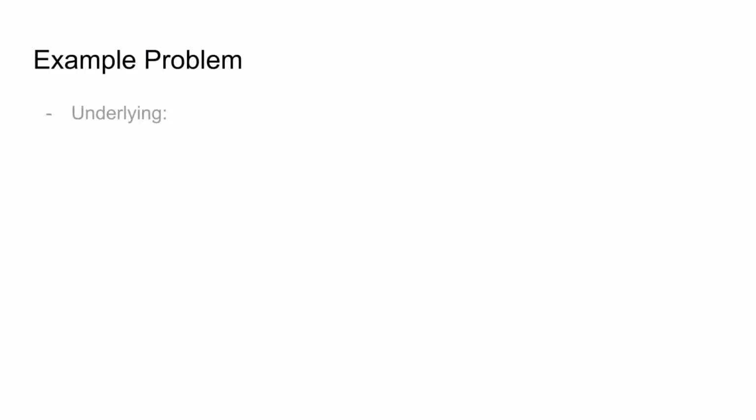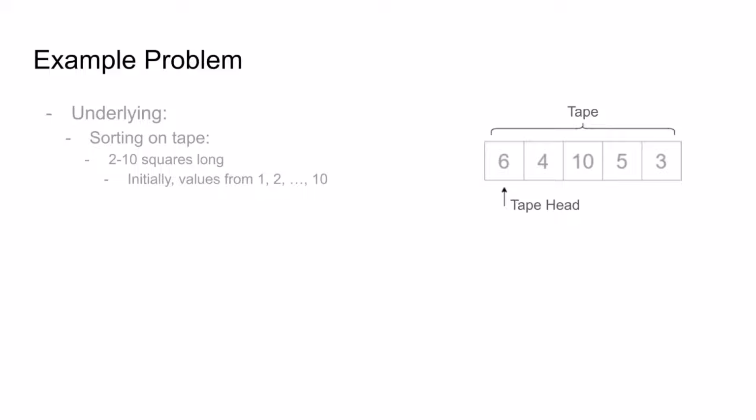But, to help make things more instructive for the audience, let's peel back the curtain to look at the underlying details of this problem. The problem solver, of course, is never given any of this. So this is actually a classic computer science problem, sorting, but on tape. Each problem instance occurs on a tape of data 2 to 10 squares long, initially filled with integer values randomly from 1 to 10. And there's a tape head, which is how we'll interact with the tape, initially pointing to the leftmost square, which I'll also be referring to as the first square.